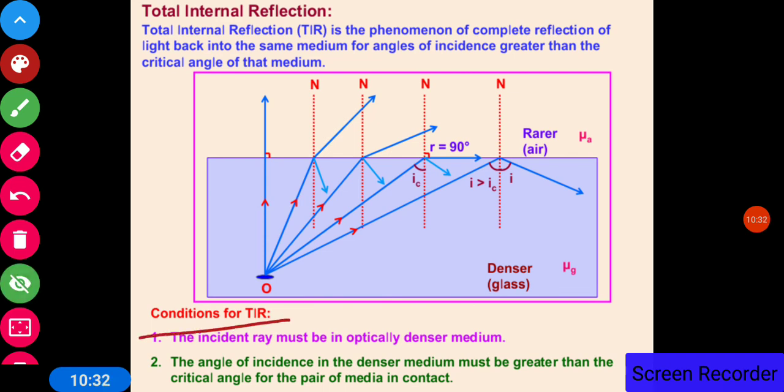So the conditions for total internal reflection, or TIR: the incident ray must be in the optically denser medium, or we can say that the ray should travel from the denser medium to the rarer medium. The second condition: the angle of incidence must be greater than the critical angle for the pair of media in contact. For the pair of media in contact, because the critical angle will change as the pair of media changes.